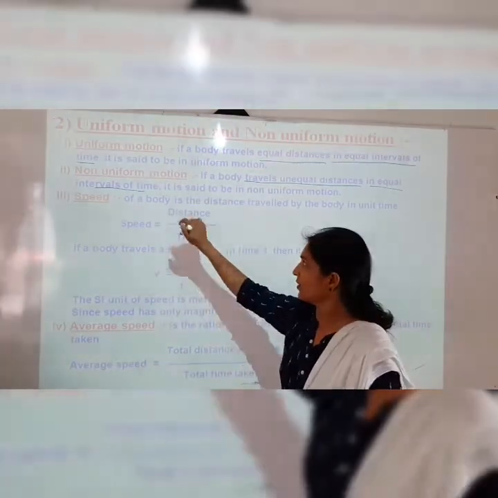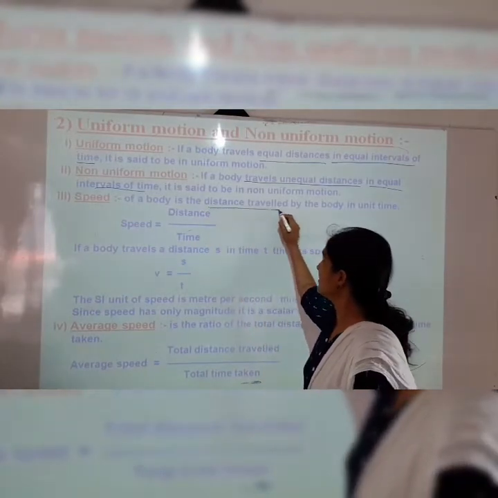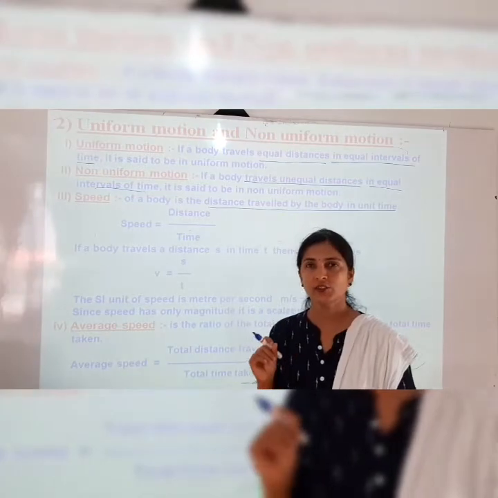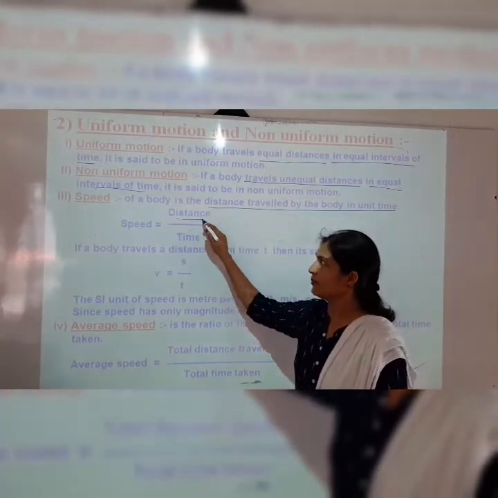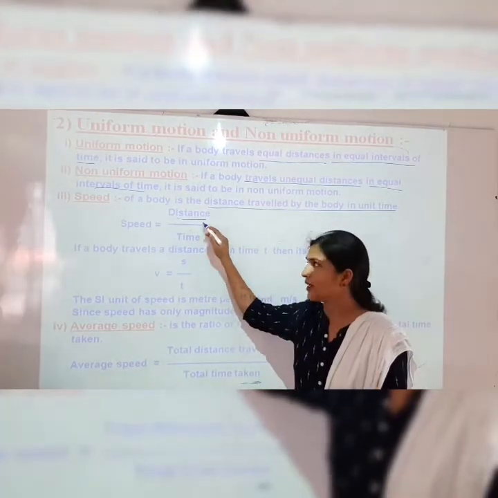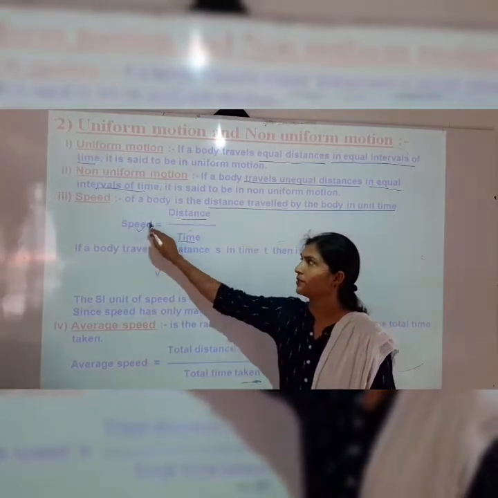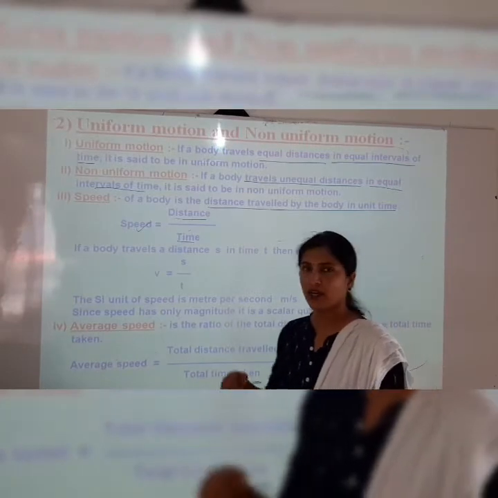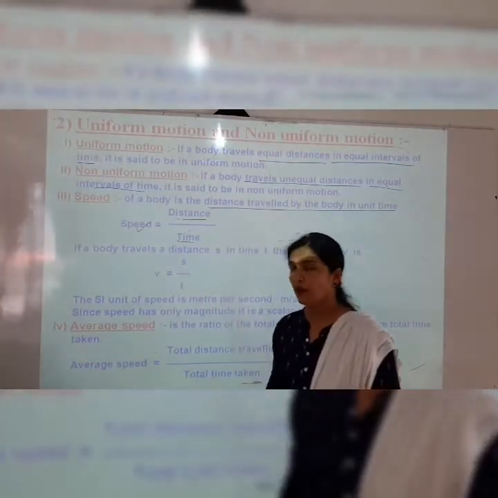Speed of a body is the distance travelled by the body in unit time. That is called speed. Distance travelled by a body or an object in unit time is nothing but speed. So all these terms are already explained. Now, what is average speed?